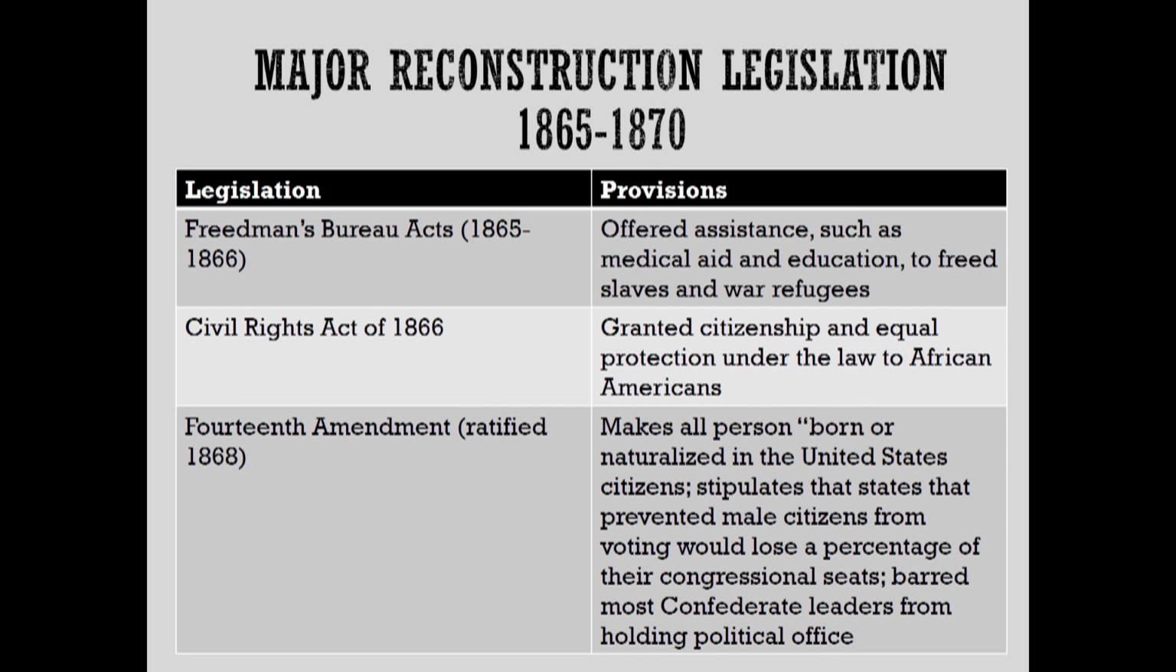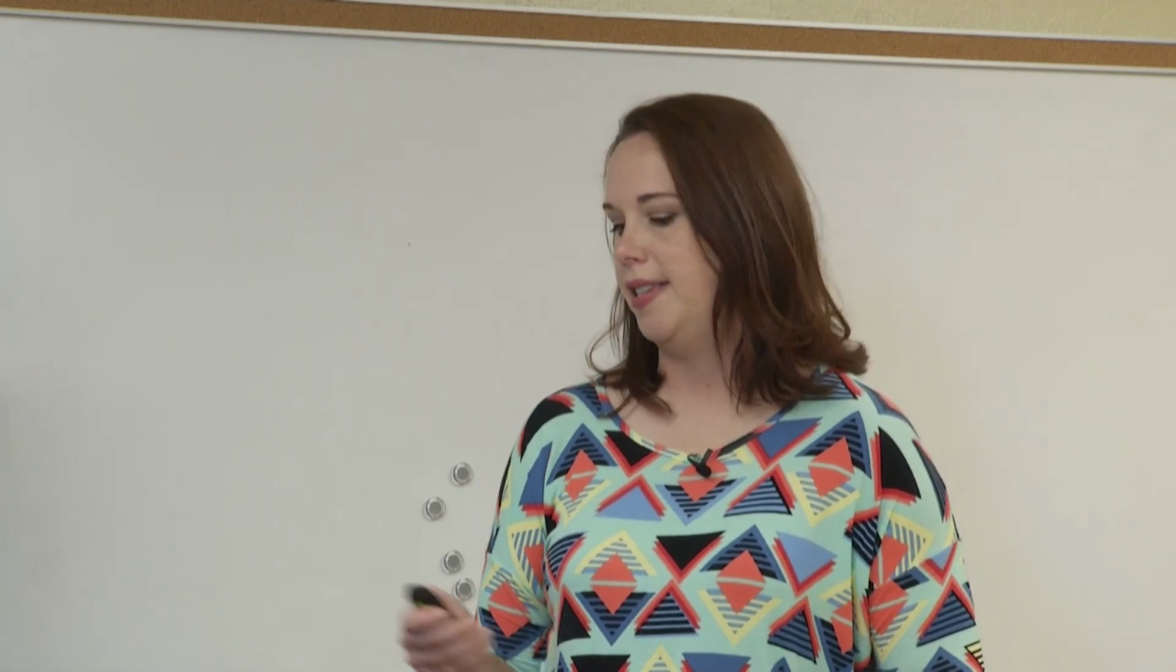So this is where we start to see some of that radical republicanism play out, especially with those provisions that most Confederate leaders cannot hold political office. They're trying to punish these guys, not let them back into office and into control. The radical Republicans want to have control, and that's a big provision there. So the 14th Amendment is huge. This grants the rights of citizenship to African Americans and anyone else born or naturalized in the United States.